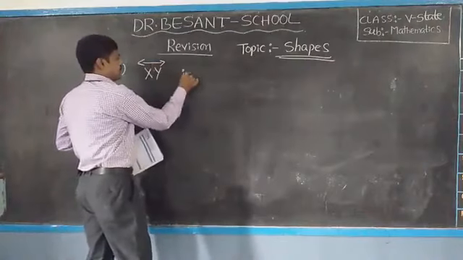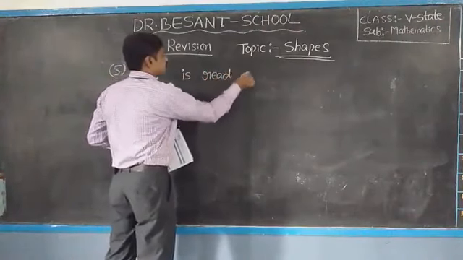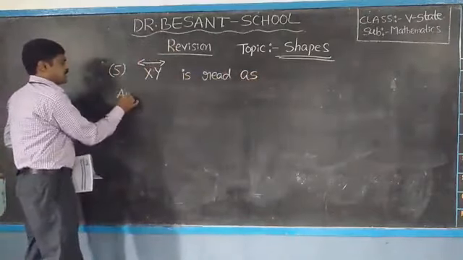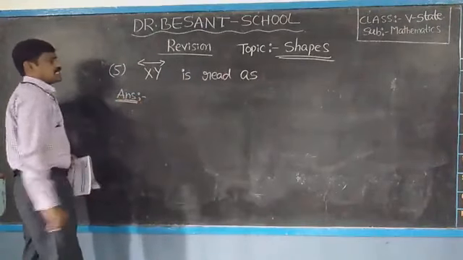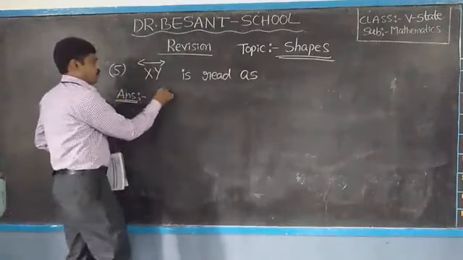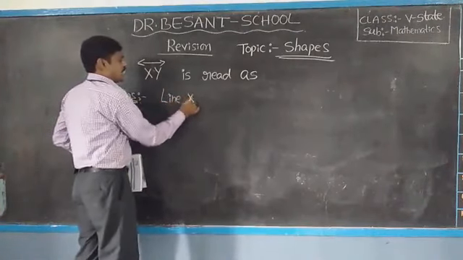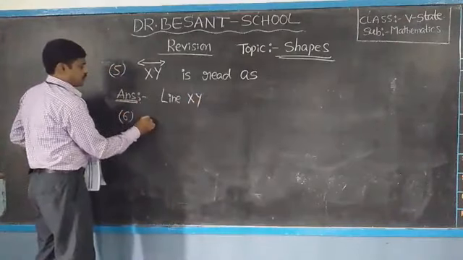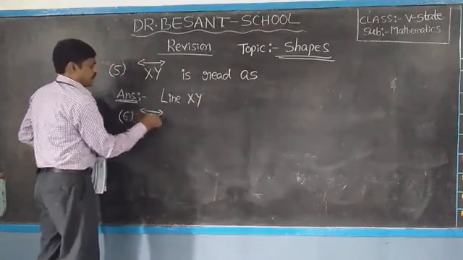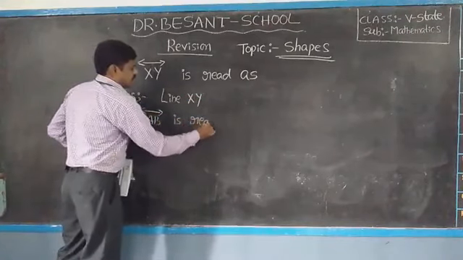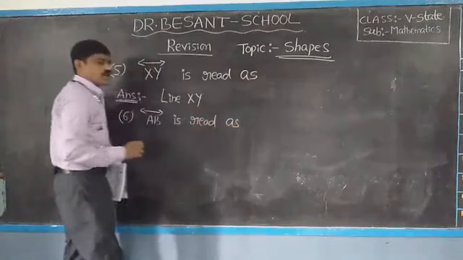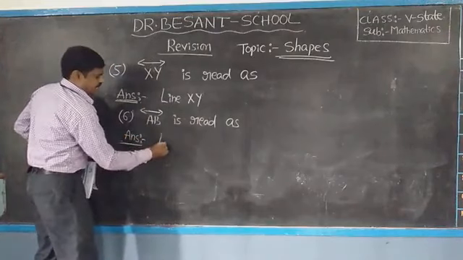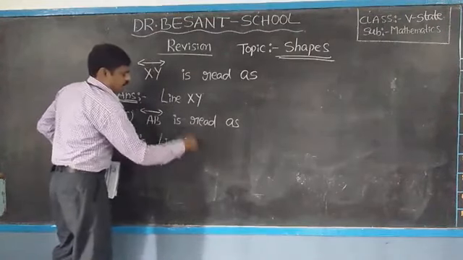Next, fifth one. See, it is read as, how we can read? So what you can say is that this is line XY. So answer: line XY. The same question is read as... this is line AB.